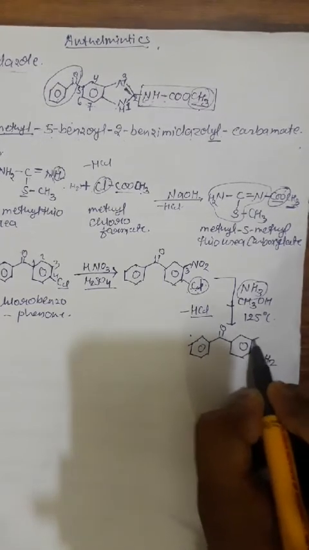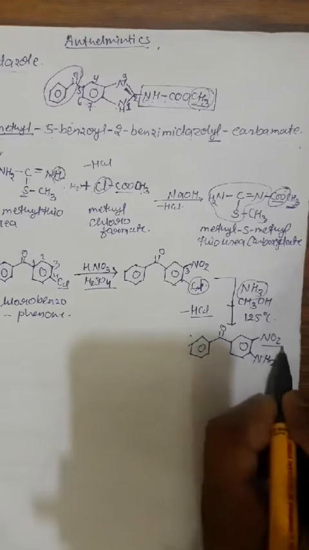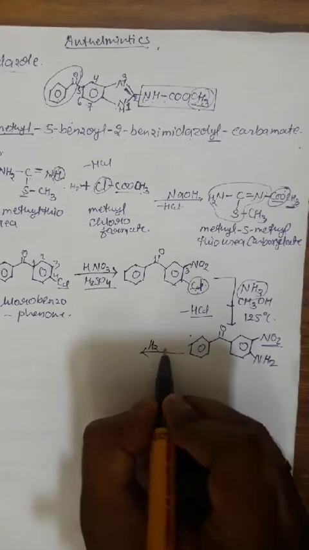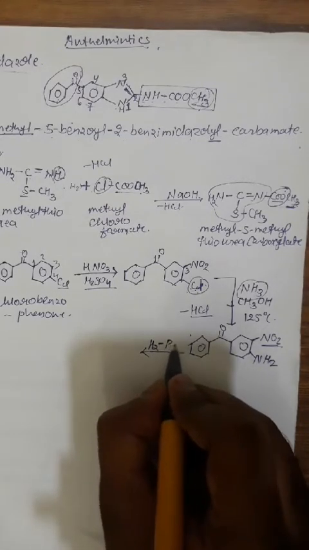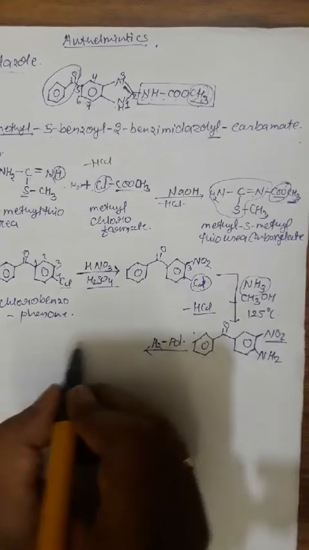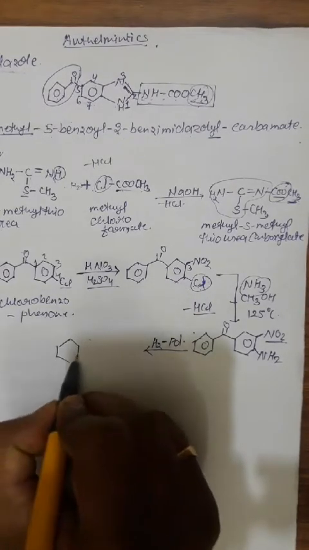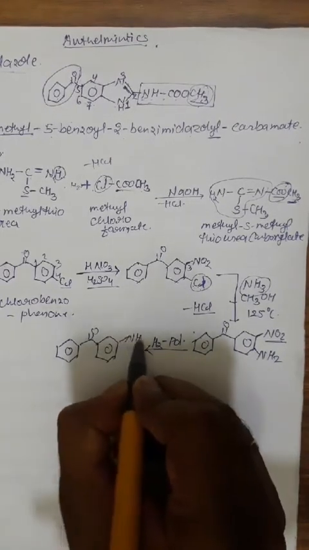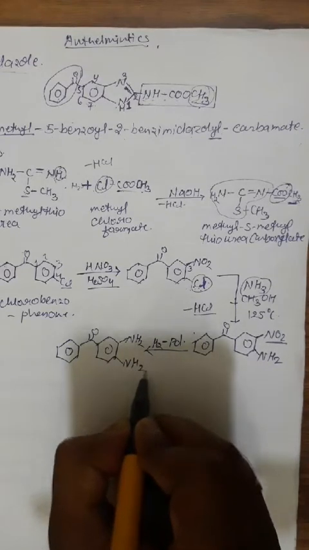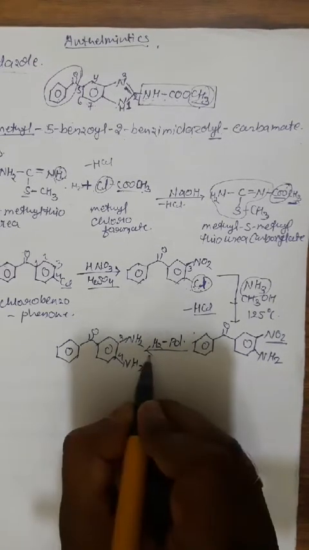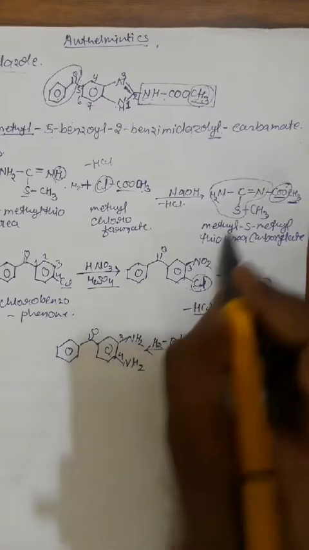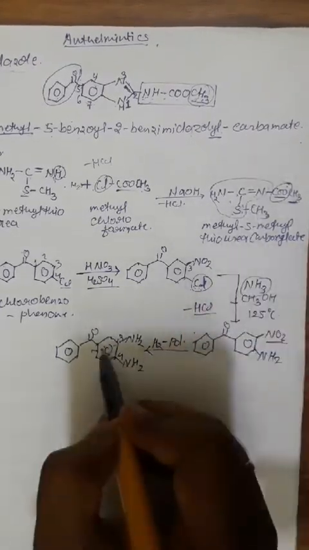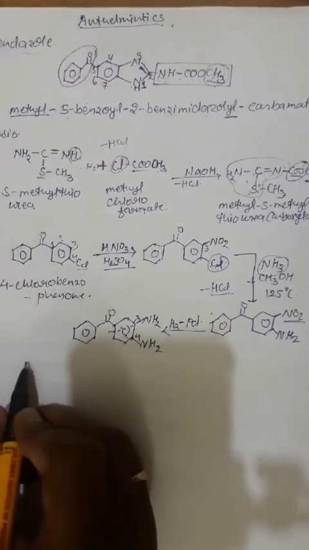So now it is an amino and nitro derivative. Now this nitro is also going to convert into the amine if we reduce this by using a palladium catalyst, a reducing catalyst. So in this reaction, the nitro group after reduction in the presence of palladium will also convert into the amine. So in this way we get the 3,4-diamino benzophenone. This is the second fragment we required. So in this way we have two different fragments, and if we take these two products together and condense, then we get the mebendazole.